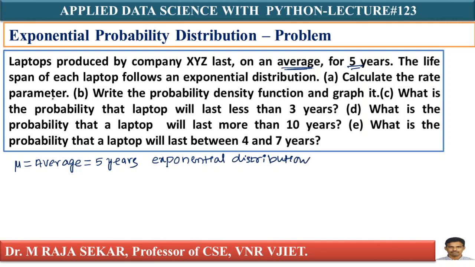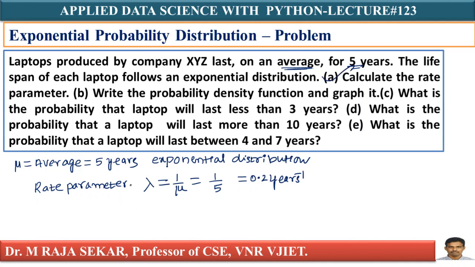Calculate the rate parameter. First, you must calculate the rate parameter. What is my rate parameter? It is the reciprocal of the average. This rate parameter is lambda, which is 1 by mu. What is my mu value? 5. 1 by 5 means 0.2 years power minus 1. This is my rate parameter.